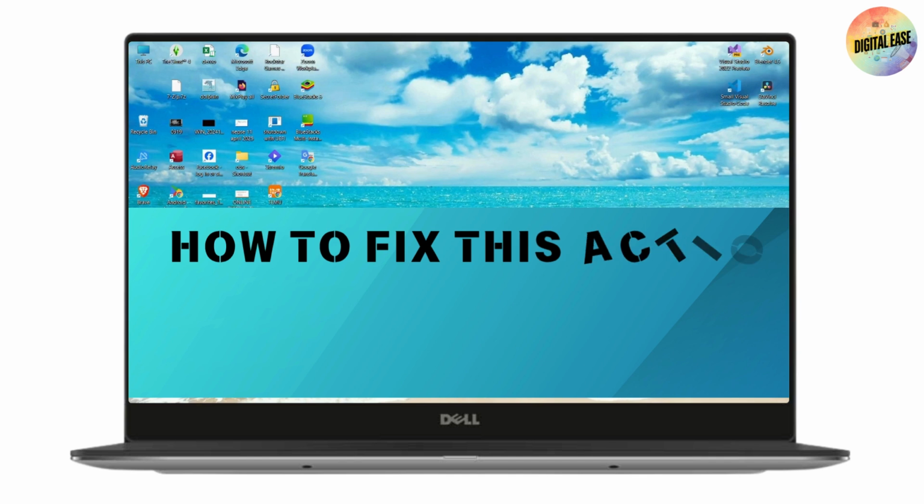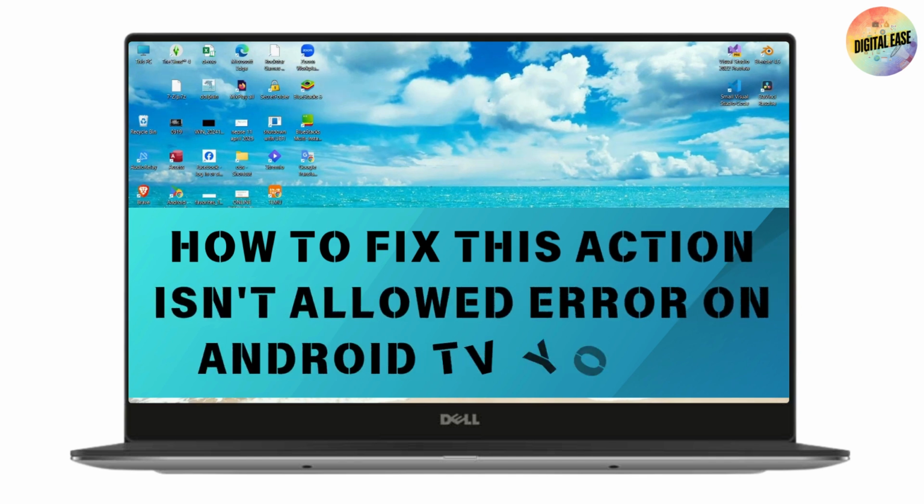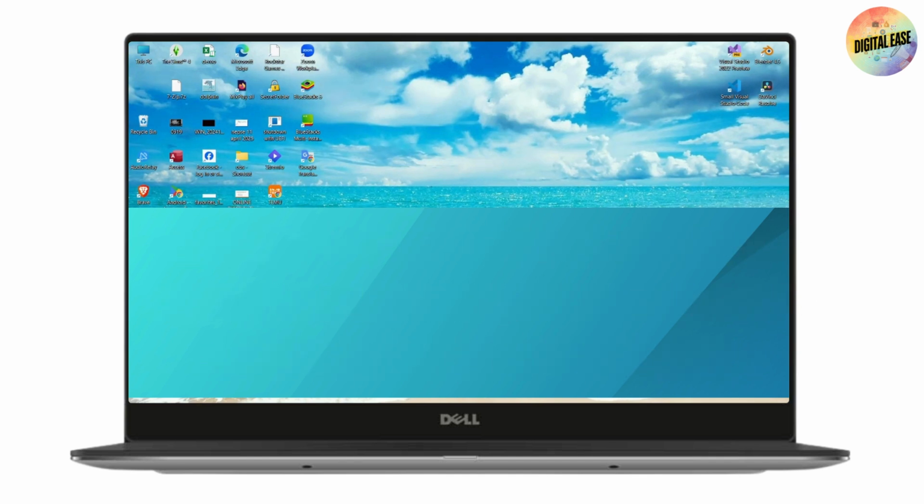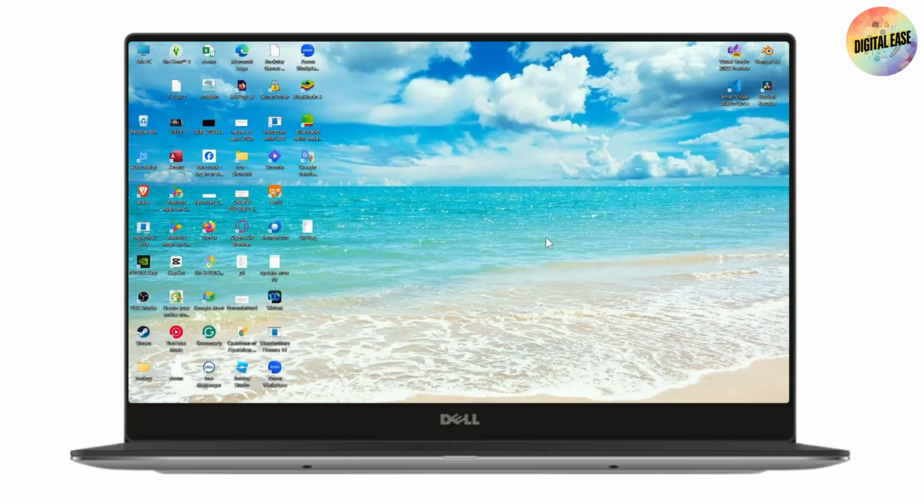How to fix this "action isn't allowed" error on Android TV YouTube. Then what you need to do is follow the steps.